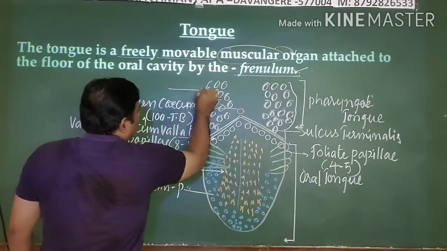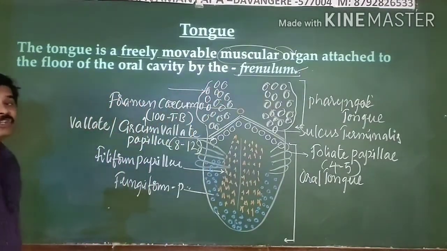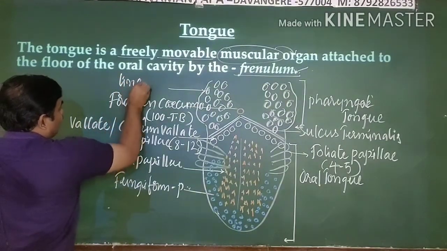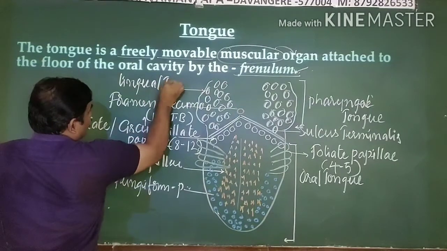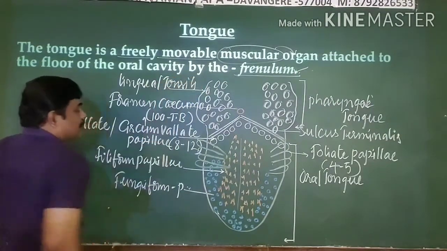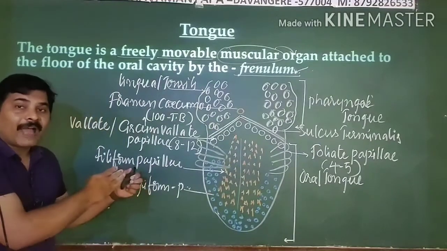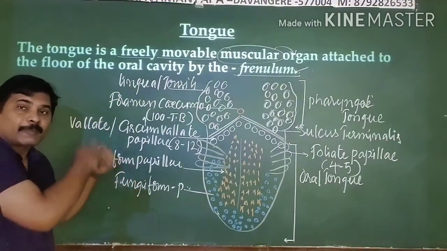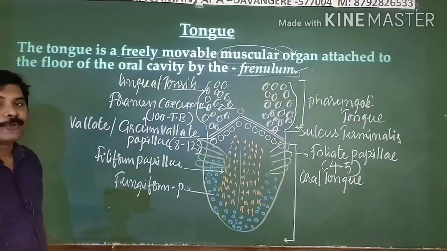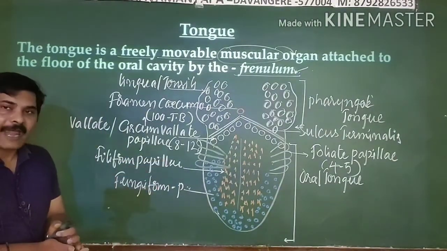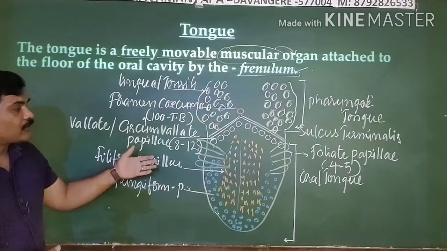This part is known as the lingual tonsils. This is all about your tongue and its structure. Clear? Better you take a snapshot so that I can explain all these points once again to you in a theory way. It's a diagrammatic explanation, and I will repeat those parts once again.